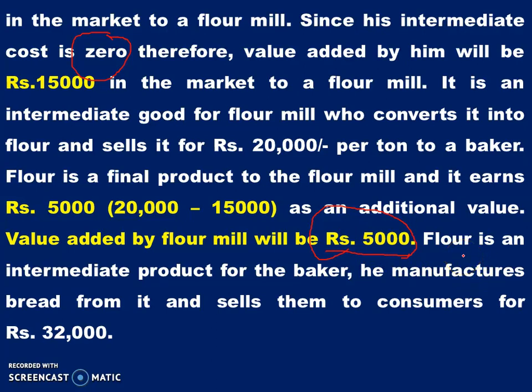Flour is an intermediate product for the baker. He manufactures bread from it and sells it to consumers for rupees 32,000. So how much addition has occurred? 12,000 addition has occurred in the case of the bread producer, the baker.